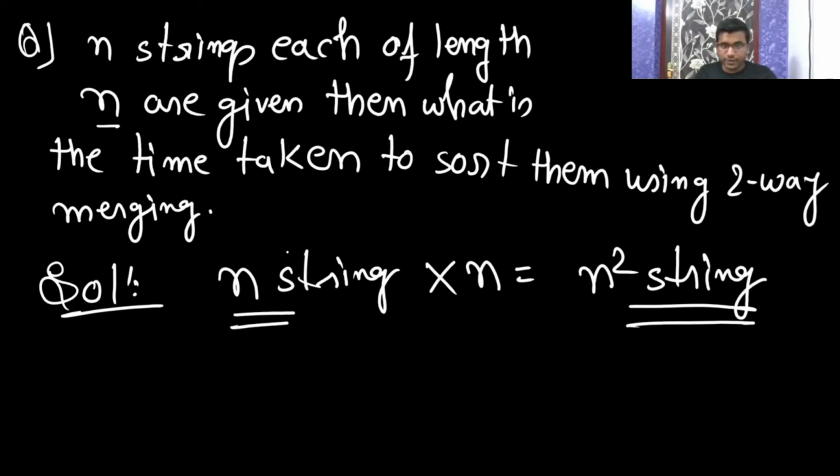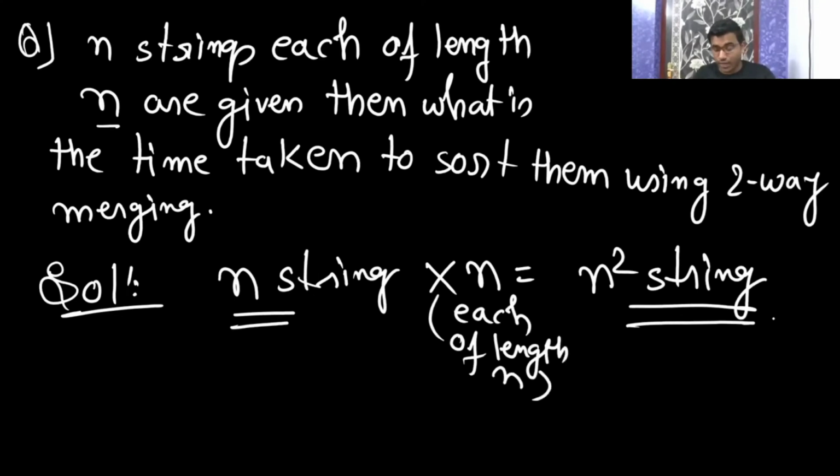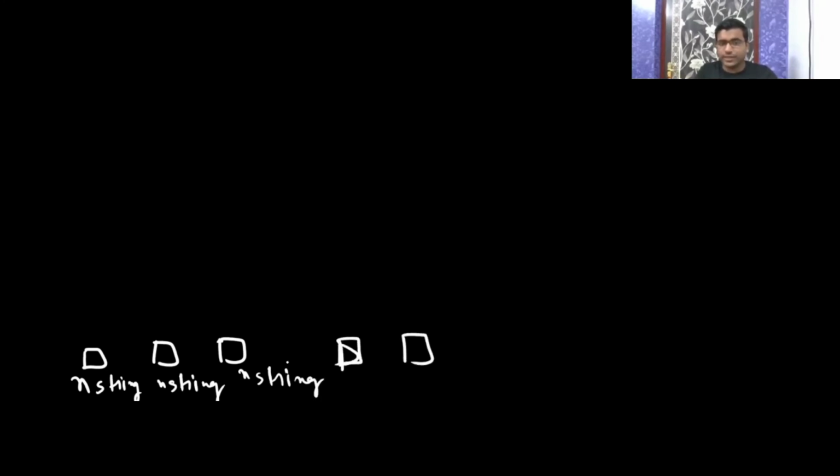Is this clear? You have n strings, each of length n, so in total you have n square strings. Each list has n strings, here n strings, then here again n strings, and each string has length n.